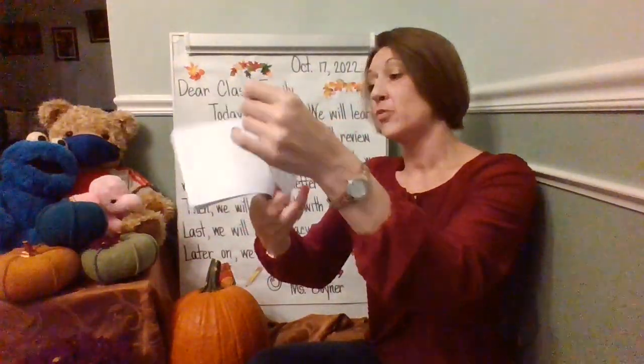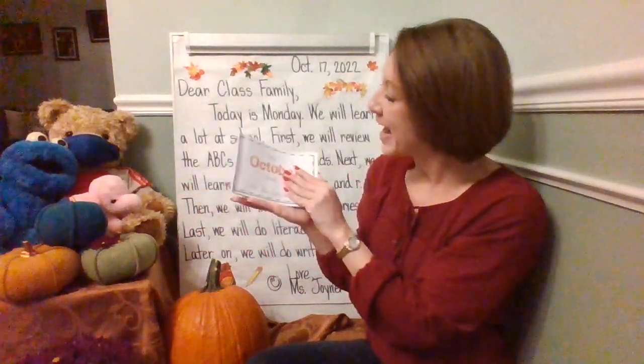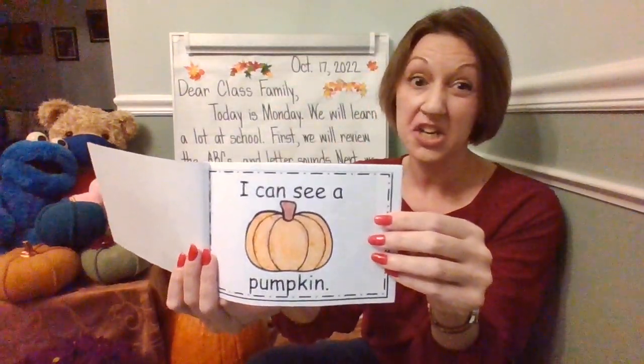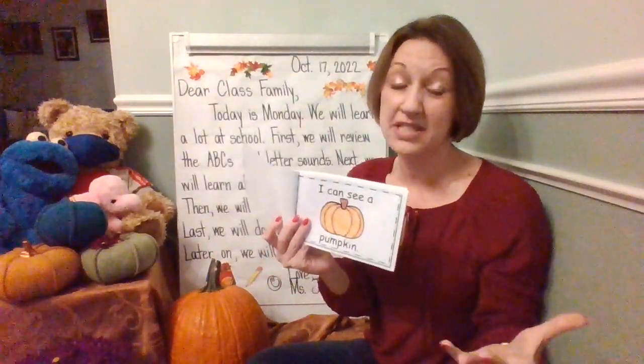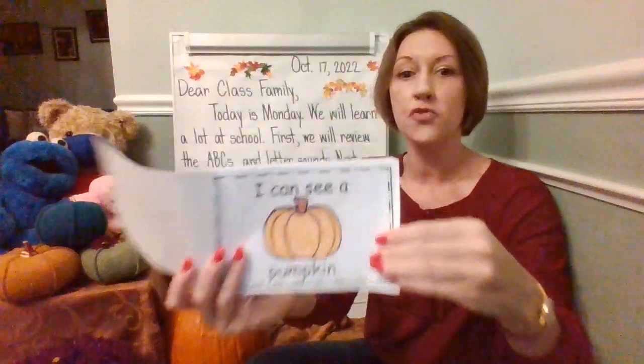And then on the final page, you have that beginning of the pattern sentence, I can see. You're going to trace the word see and figure out something you can see and sound it out to put the letters that make that word in the space. And then you're going to be drawing a picture. So I noticed some pattern sentences in this book. There's I can see on every page. In kindergarten, we see books that have pattern sentences. They repeat over and over again.